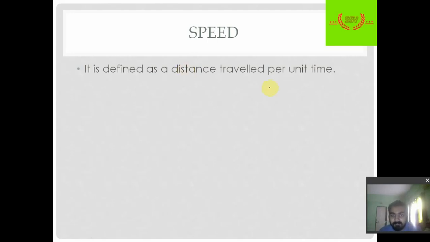Now we will discuss speed. Speed is nothing but the distance traveled per unit time. The unit is meter per second, meter divided by second. Speed is also a scalar quantity. It does not show the direction of motion.